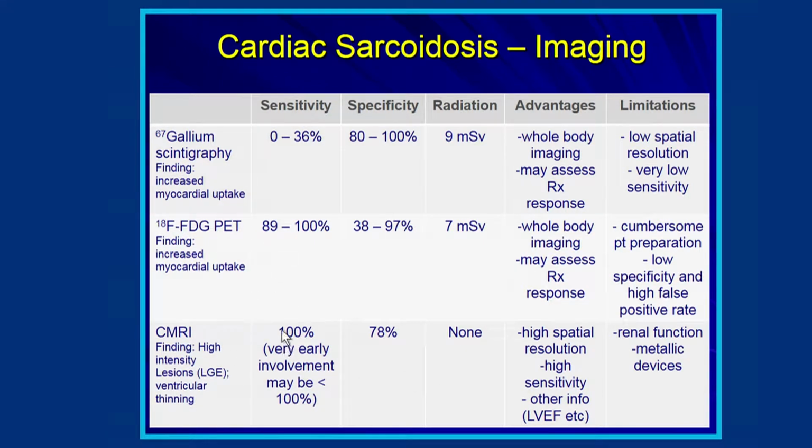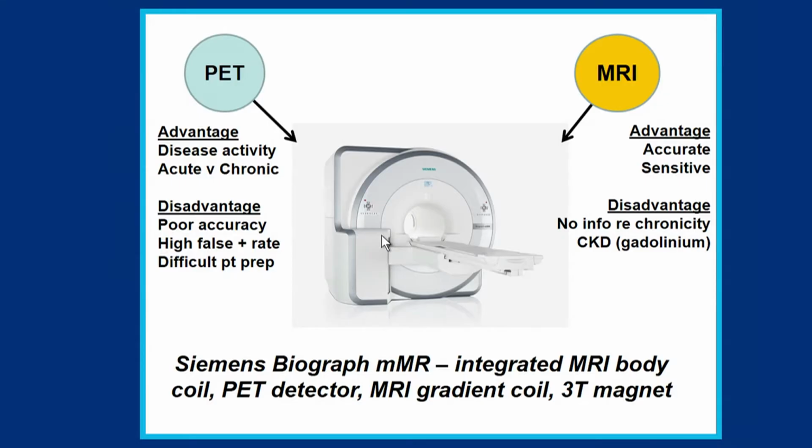Contrast MRI was almost 100% sensitive for sarcoid, with a possible caveat, as we're actually understanding now, that very early cardiac sarcoid perhaps can have a normal MRI appearance. Contrasted with FDG, that was very sensitive but had a low specificity with high false positive rates.